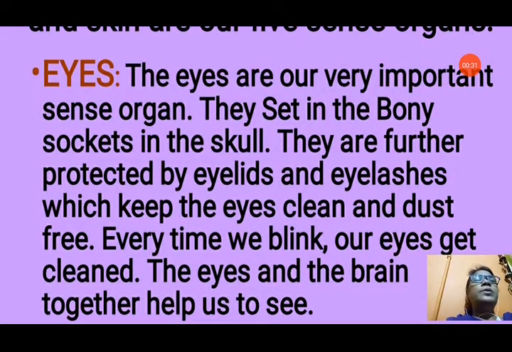The eyes are our very important sense organ. They are set in the bony sockets in the skull. They are further protected by eyelids and eyelashes, which keep the eyes clean and dust free. Eyelashes and eyelids protect our eyes from dust and other things entering our eyes. Every time we blink, our eyes get cleaned. The eyes and the brain together help us to see. The optic nerves take the message from the eyes to the brain, and it enables us to see.